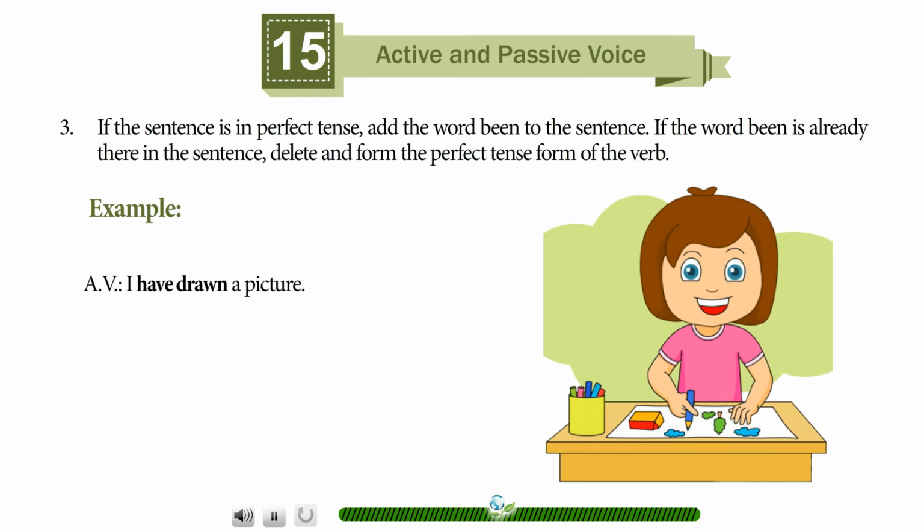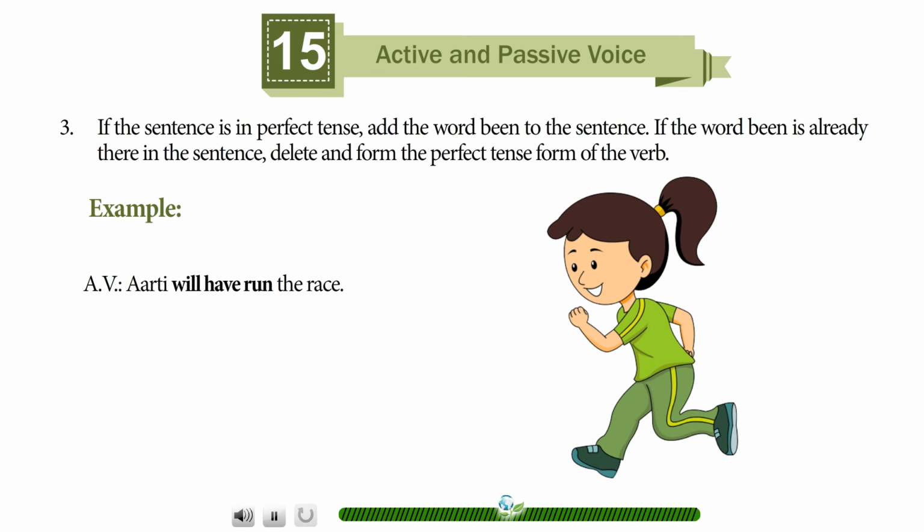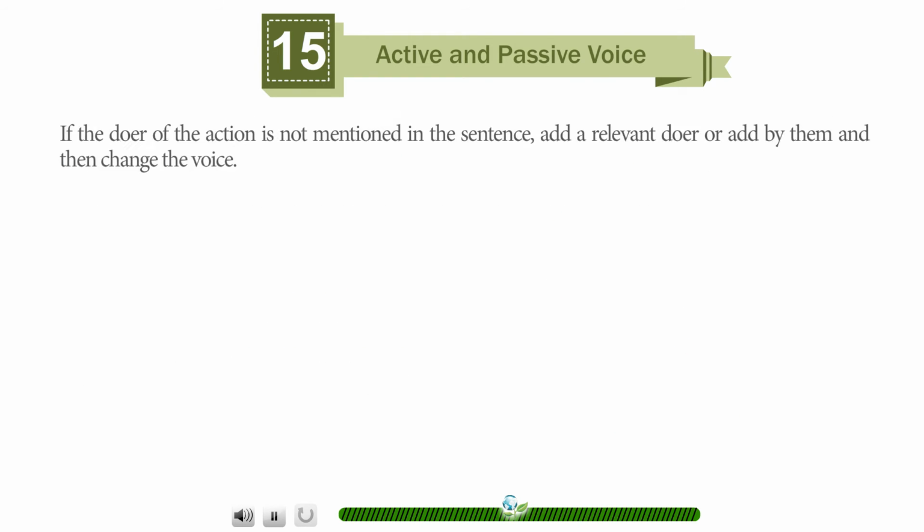For example, active voice: I have drawn a picture. Passive voice: A picture has been drawn by me. Active voice: Aparna had cleaned the carpet. Passive voice: The carpet had been cleaned by Aparna. Active voice: Aarti will have run the race. Passive voice: The race will have been run by Aarti.